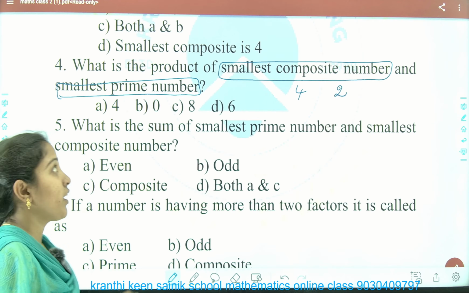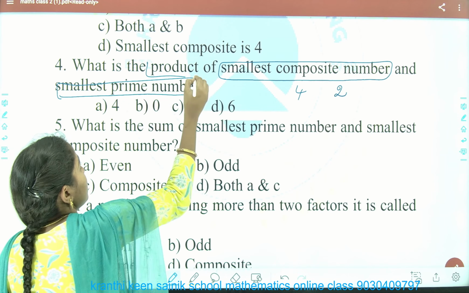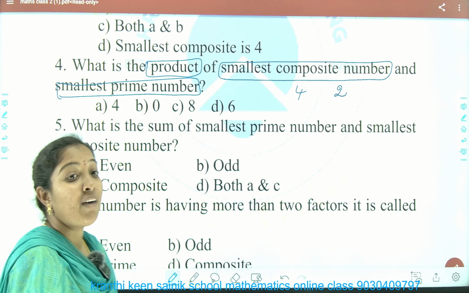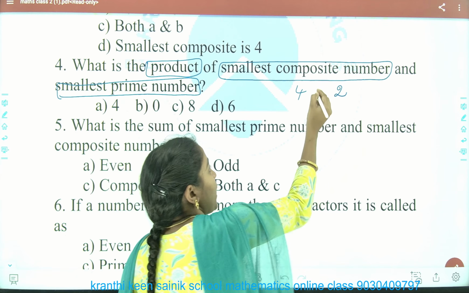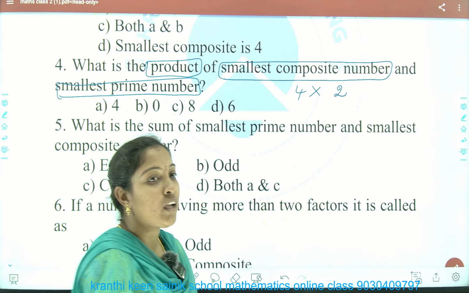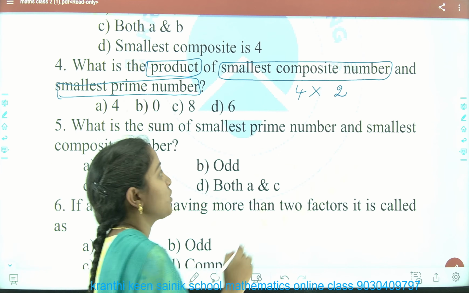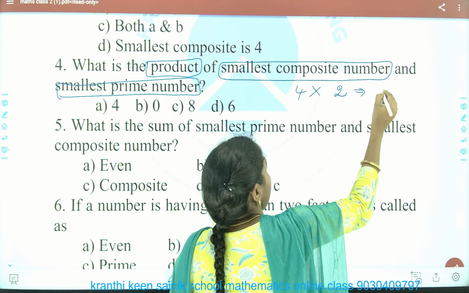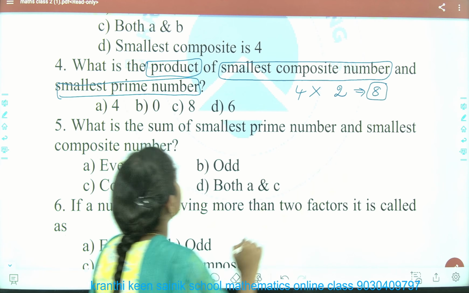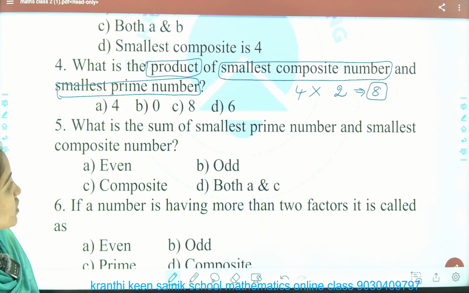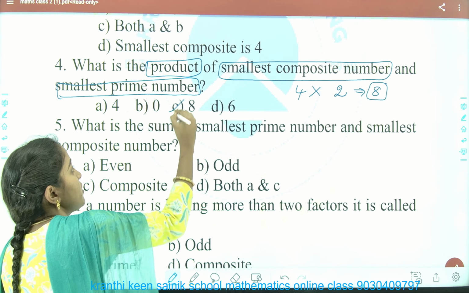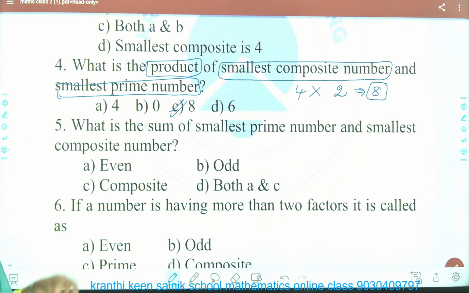What are they asking here? The product. Product means multiplication. We have to multiply those two numbers. So 4 twos are 8. What is our answer? 8. Look at the option which has 8. Option C. So the answer for the fourth question is C.